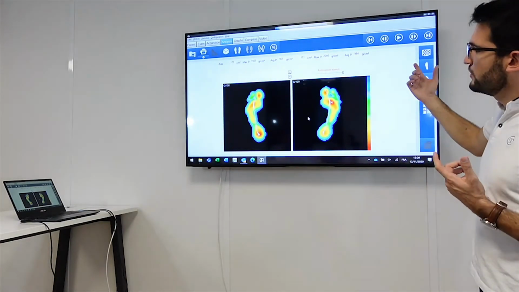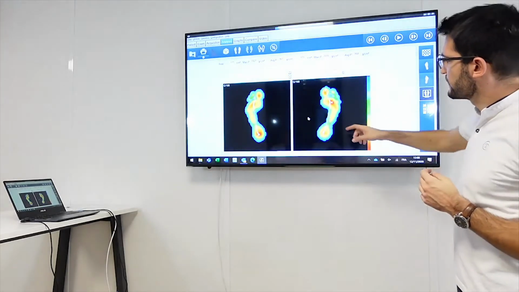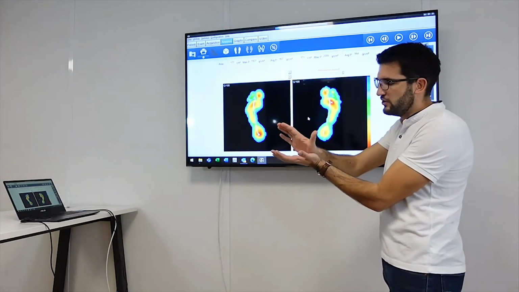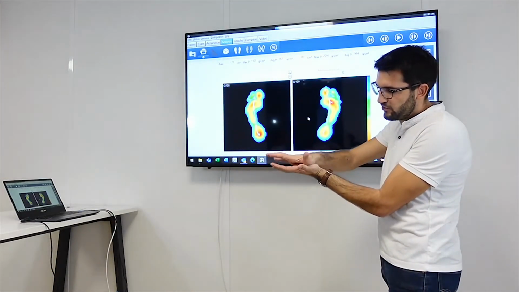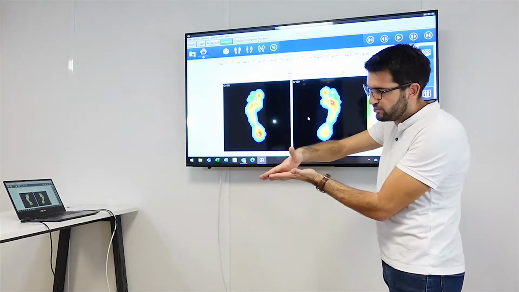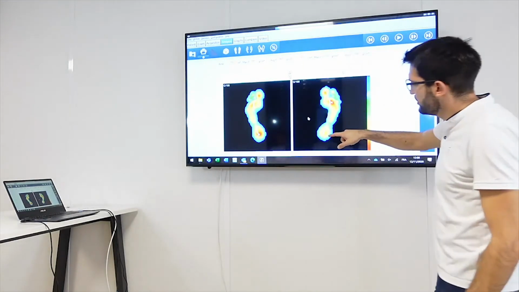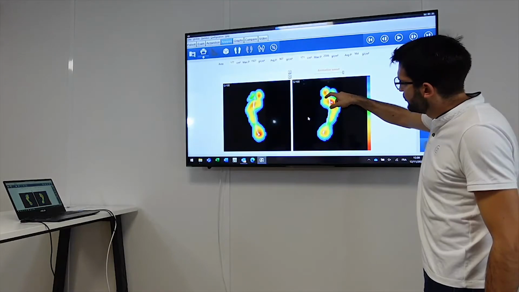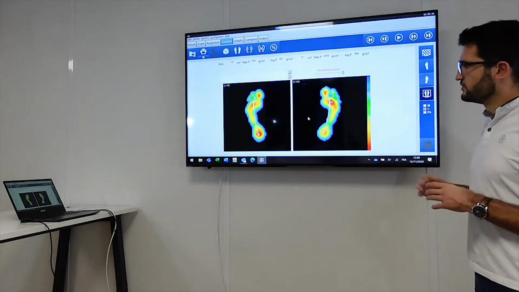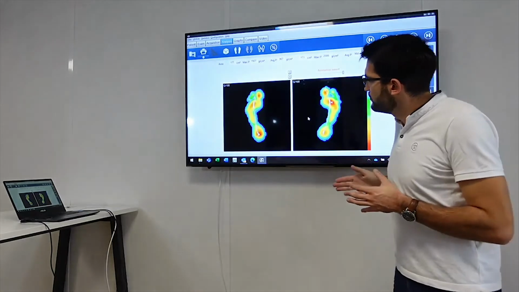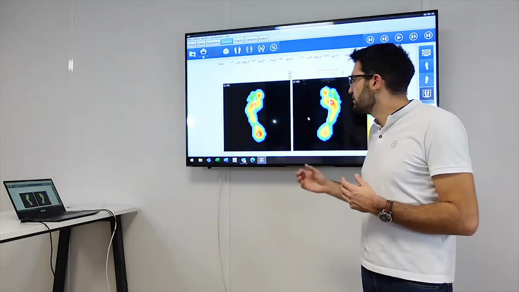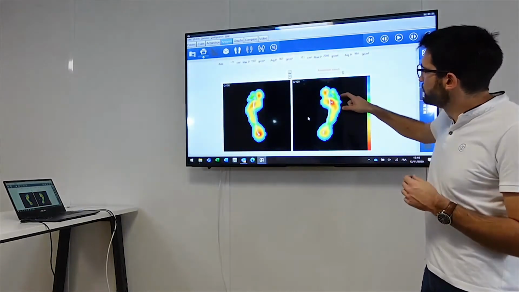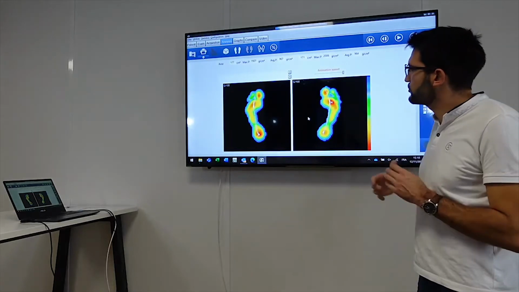Okay, and afterward, just the general knowledge, the gait line. As you know, on the gait line, when you walk, you start on the heel, a little movement of pronation, go back to lateral, and propulse with the first metatarsal bone. So you have to be like this. Go back a bit to the inside, go back to lateral, and go to propulsion under the first metatarsal bone. So what you can see here, it's a bit straight, but it's not really bad. It's not really far from the physiological curve. So no big problems here. Just a bit of overpressure under the second metatarsal bone.